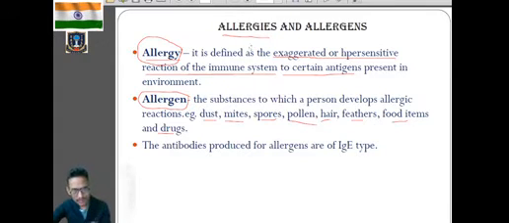Now, during these allergic reactions, our body immune system will produce the antibody IgE, and at the same time it will also produce histamine. So during allergic reactions, our body will respond to those allergens by producing the antibody IgE. Do you remember this antibody IgE? And also it produces histamine, which will produce the hypersensitive reactions.